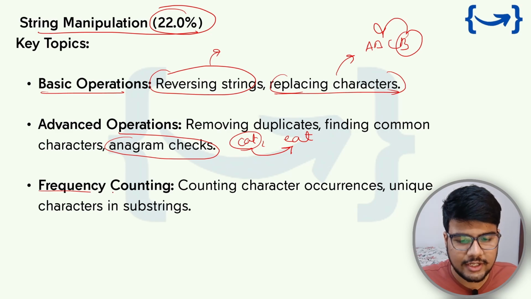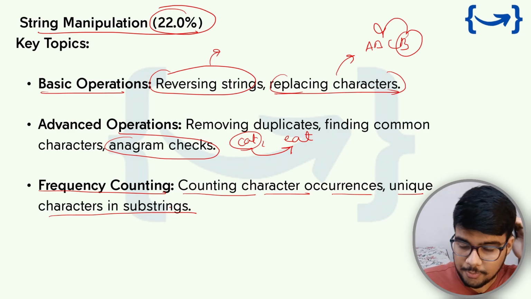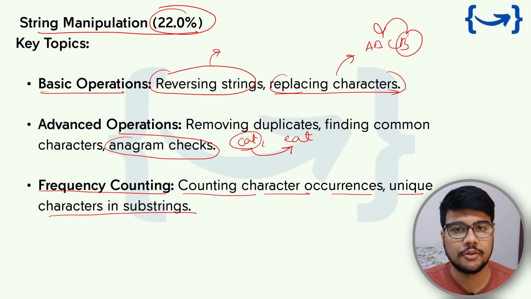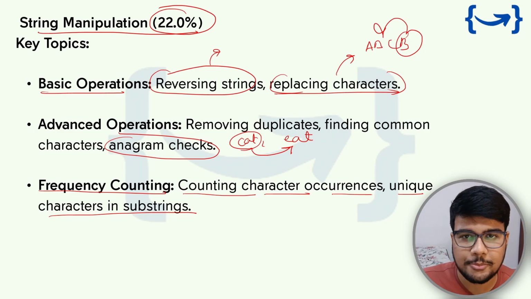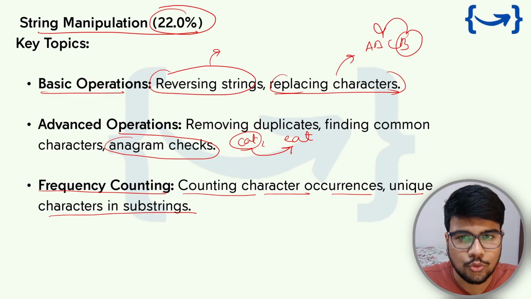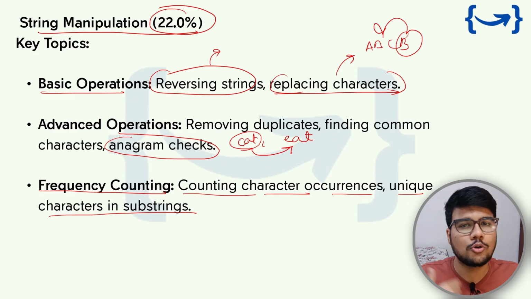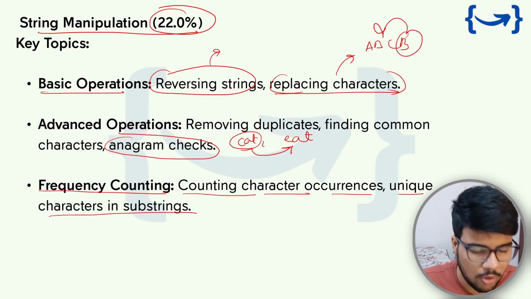Now frequency counting, where you count character occurrences and unique characters in a substring. This type of problem is based on frequency, where you need to use hash maps to solve it. It totally depends upon the problem, but hash map problems were also asked in NQTs, because the basic array-based topics such as hash map, string, subarray-based problems, two-pointer approach, and sorting algorithms are mostly used to solve these array-based problems. Okay.